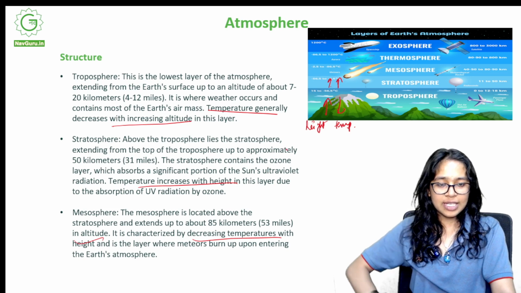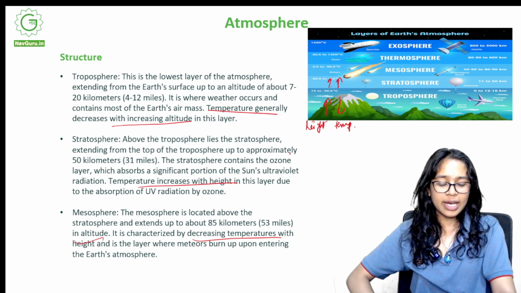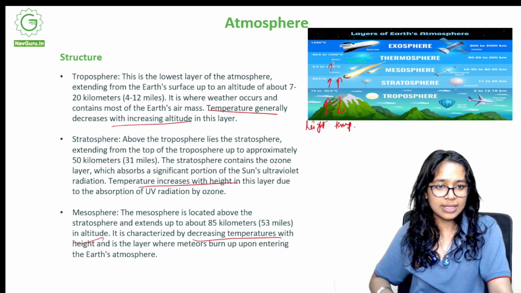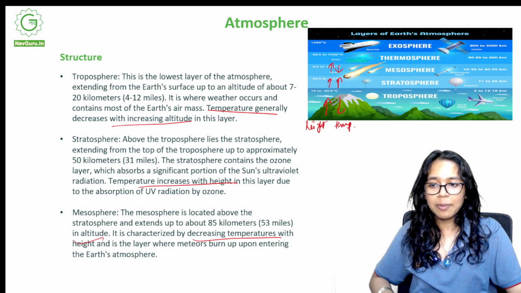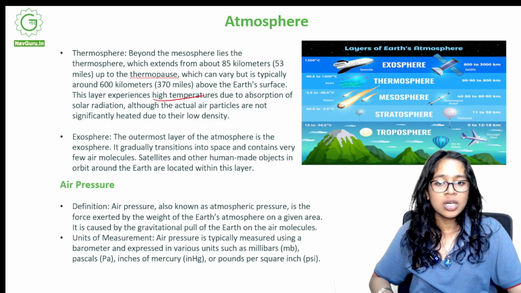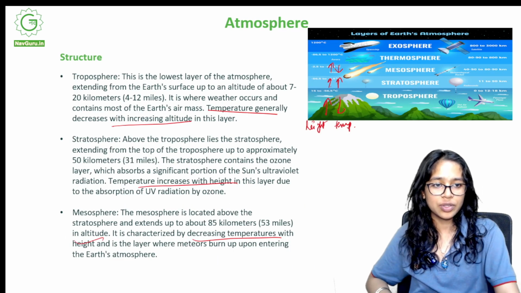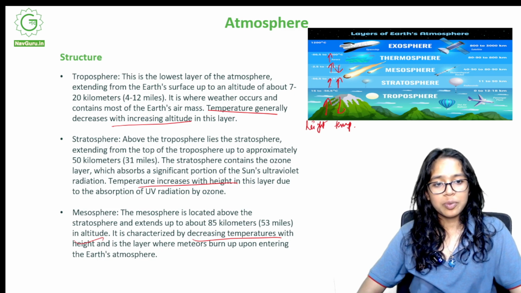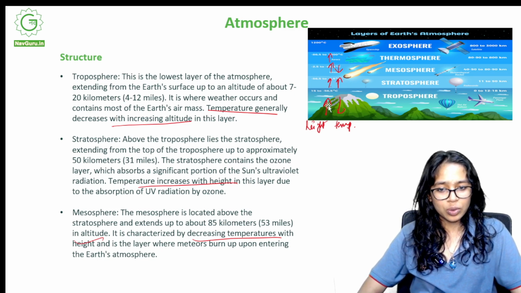What happens as we go more above? The mesosphere is characterized by decreasing temperatures with height. So as height increases, temperature decreases in the mesosphere. What happens in the thermosphere? It experiences high temperatures. So this is the pattern that it follows.